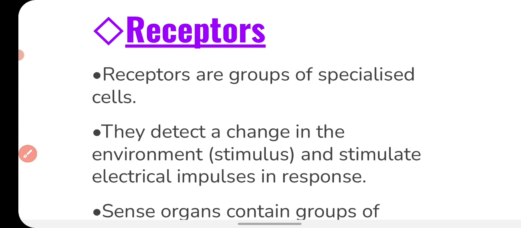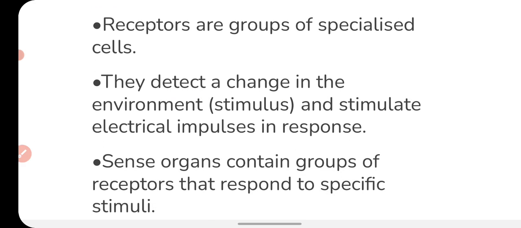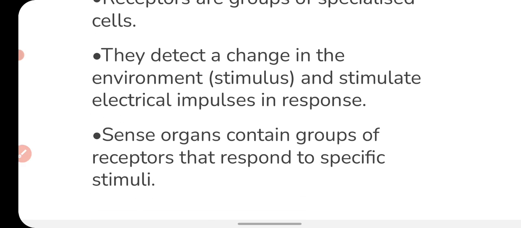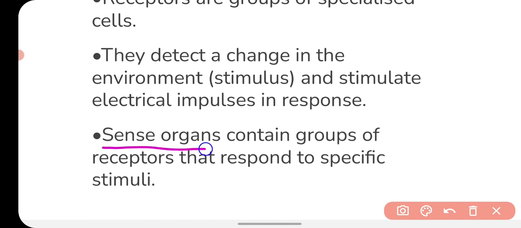These receptors are found in the sense organs that we have. These receptors are specialized cells which perceive and receive the changes, the stimulus, and make your body know about the change.